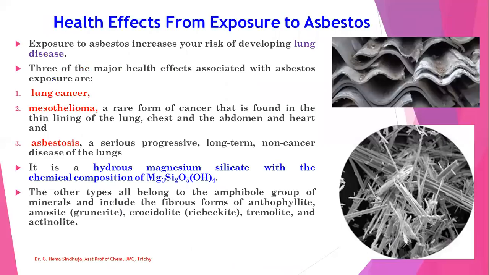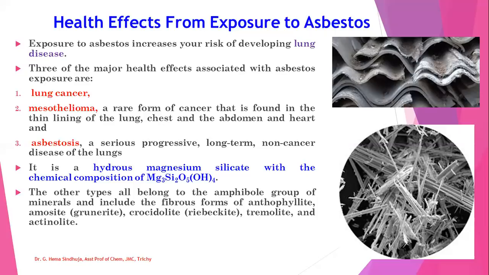Next, health effects from exposure to asbestos. In many houses, stores, or grocery shops, asbestos sheets are used to cover the surface. Prolonged exposure to asbestos increases the risk of developing lung diseases. Three major health effects of asbestos are reported. One is lung cancer, another one is mesothelioma. It is a form of cancer between the lung, chest, abdomen, and the heart. And the next one is asbestosis. It is a serious progressive non-cancer disease of the lungs.